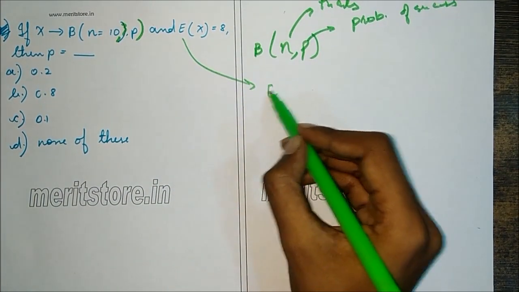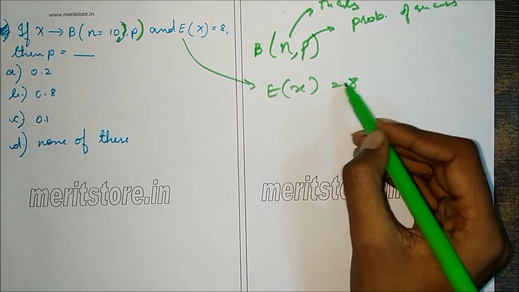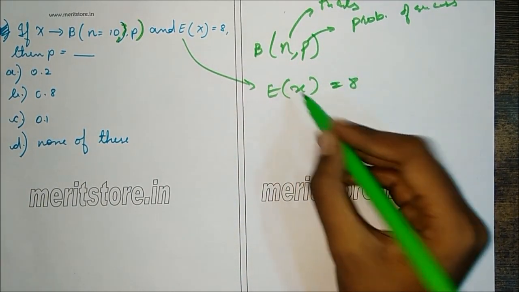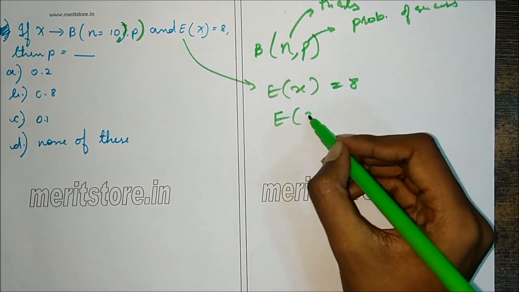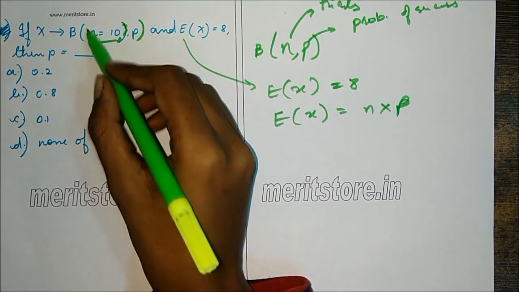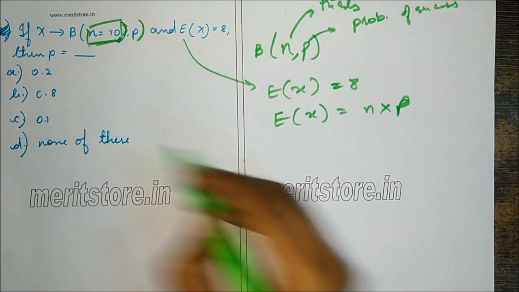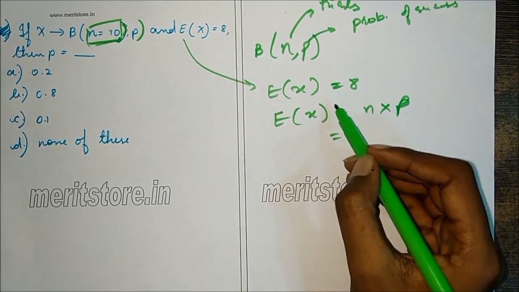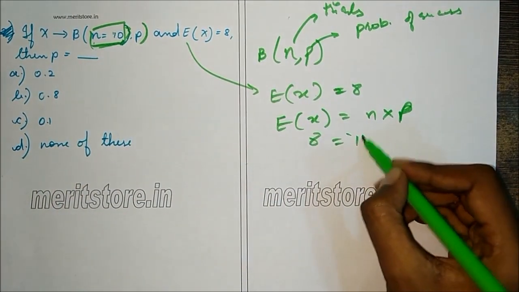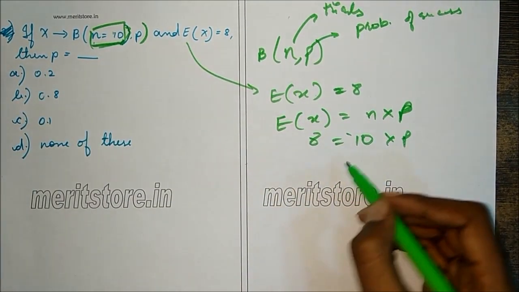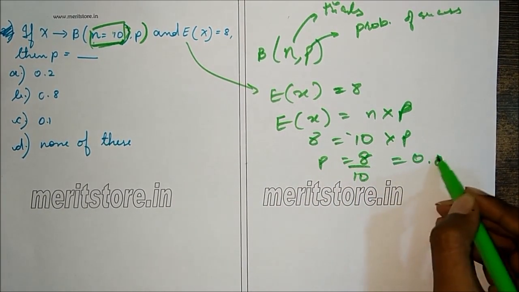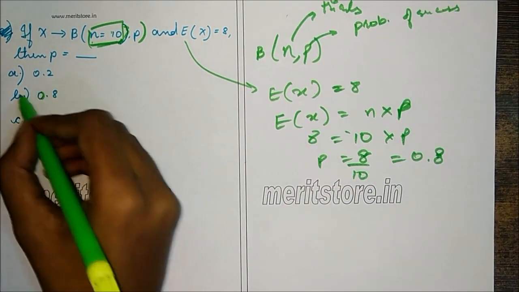E of X is expectation of the event which will occur, and it is given as E of X is equal to N into P. So here N is given as 10. So we substitute the value. So E of X is 8, N is 10 into P. We have to find P. So P is 8 by 10, which is nothing but 0.8. So the answer is B, 0.8.